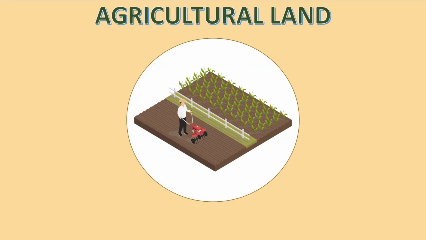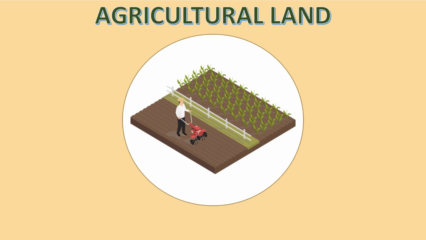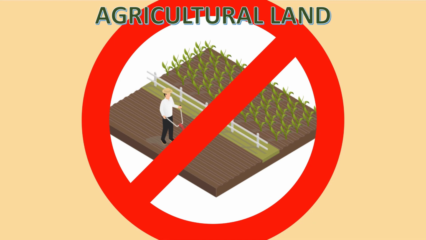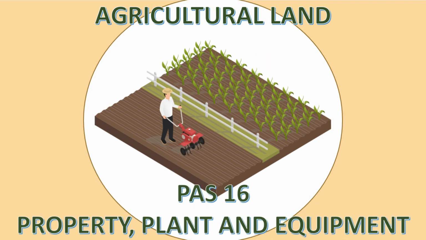Next up, what is an agricultural land? Is it a part of PAS 41, or is it under PAS 16? Agricultural land is not deemed a biological asset. The principles espoused in PAS 41 for biological assets and agricultural produce do not apply to agricultural land. The requirements of PAS 16, which are applicable to property, plant, and equipment, apply equally to agricultural land for purposes of measurement.